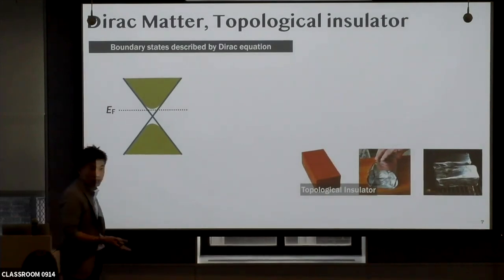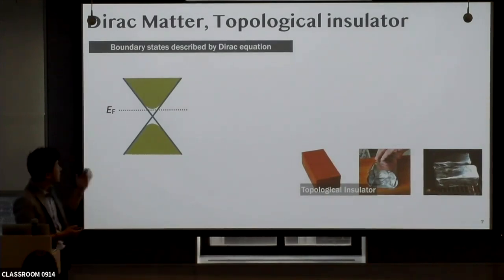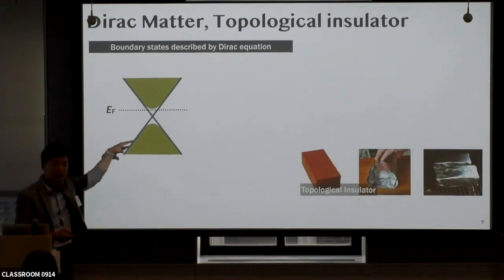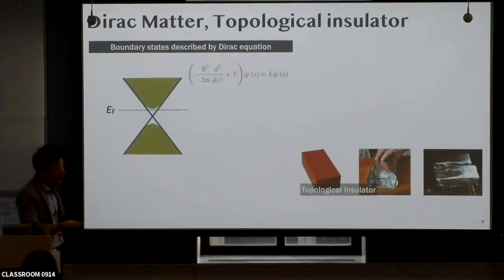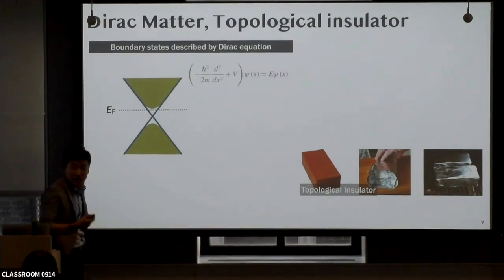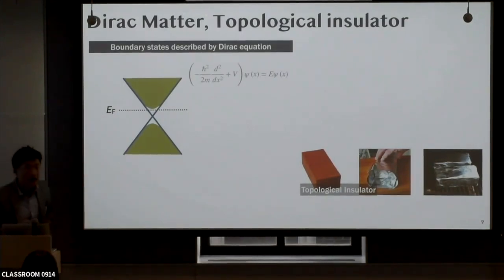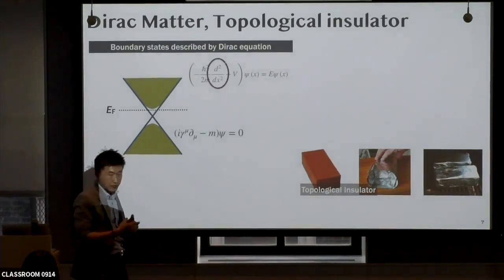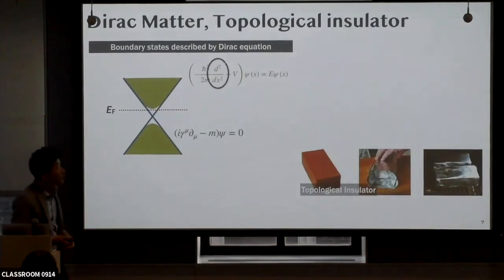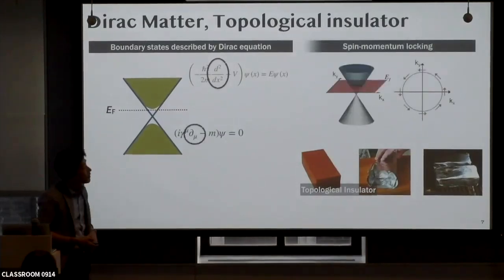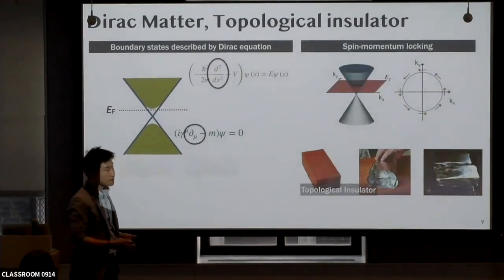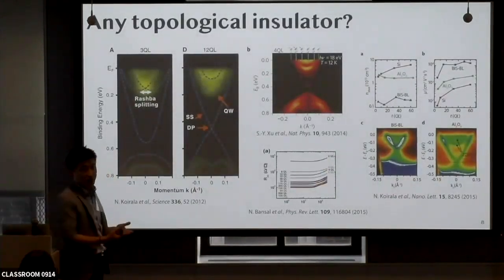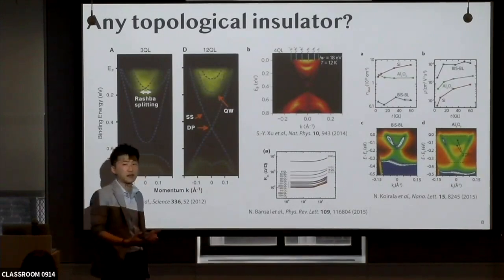Simply, the band structure of a topological insulator looks like this. Basically, the Fermi level resides in the band gap, but it goes across the boundary states. So naively, we can say the bulk state is described by the Schrödinger equation, and the boundary states are described by the Dirac equation. And as a result of the spinor in the wave function from the Dirac equation, it has spin-momentum locking. So now we can think the topological insulator could be a good platform to observe such relativistic quantum phenomena.